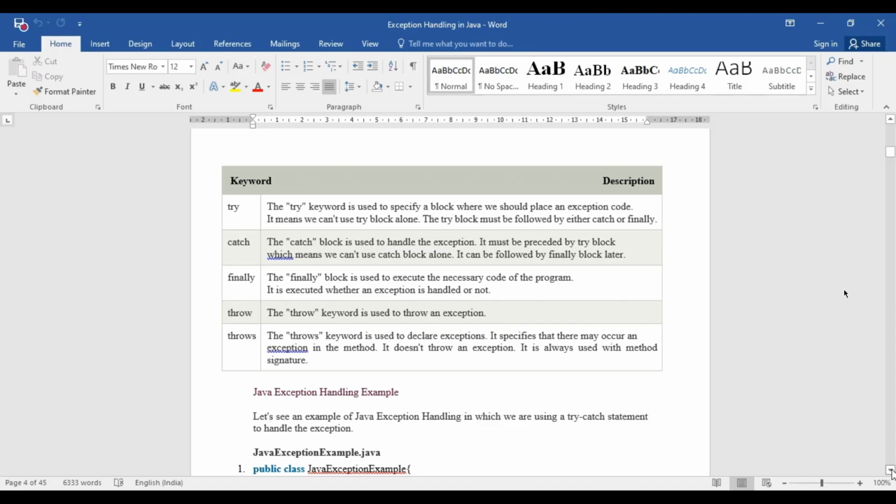Sometimes you do it knowingly, sometimes unknowingly basically. But knowingly or unknowingly, that abnormal situation can be dealt with using these five keywords. First is try, second is catch, third is finally, and the last two are throw and throws.